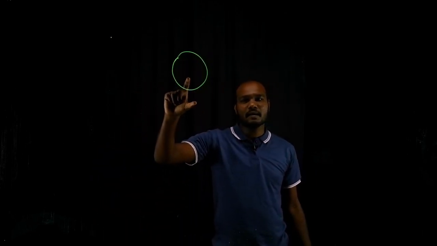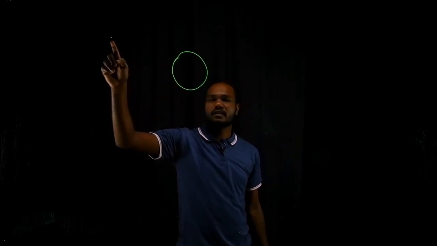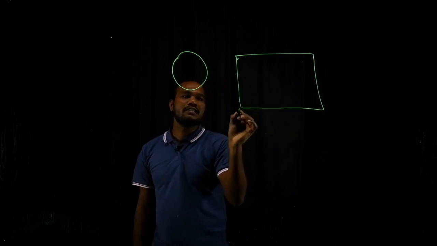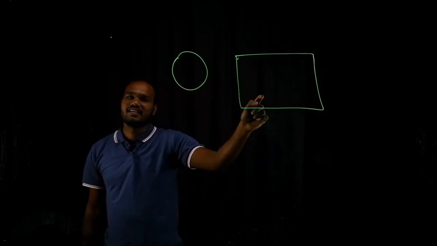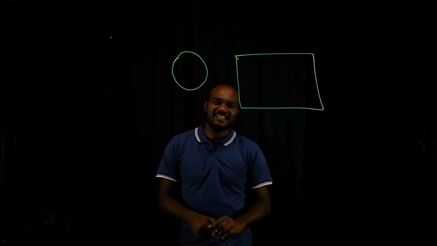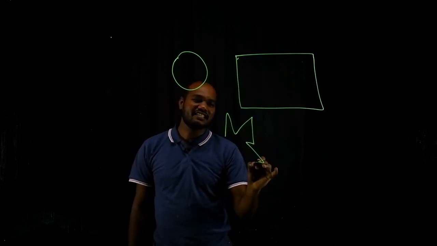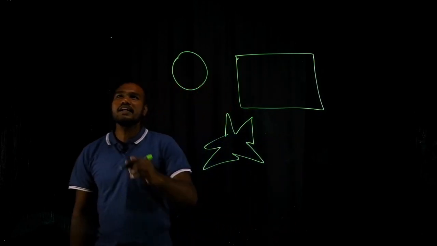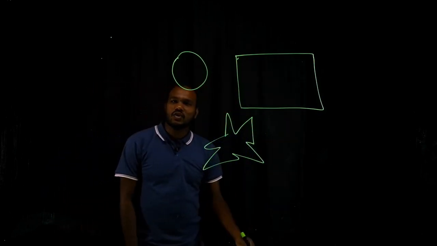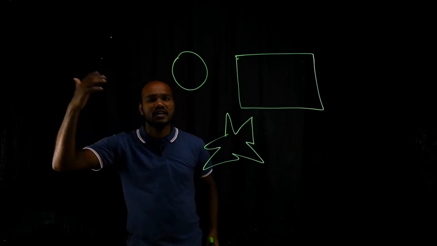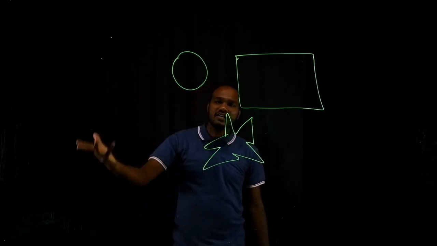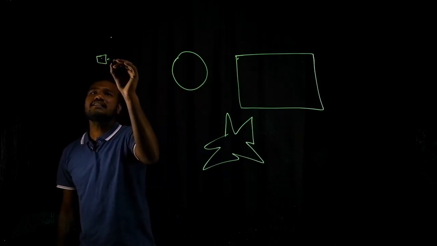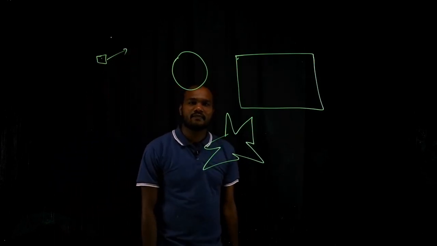Can I call this a point? So if I draw this, can I call this as a point? Is it possible to call this a point? No. So if I draw this, is this a point? No. I can only call the point something like this. So how can we define this? How can we define this point? Right? So what is this then? How can I define it?